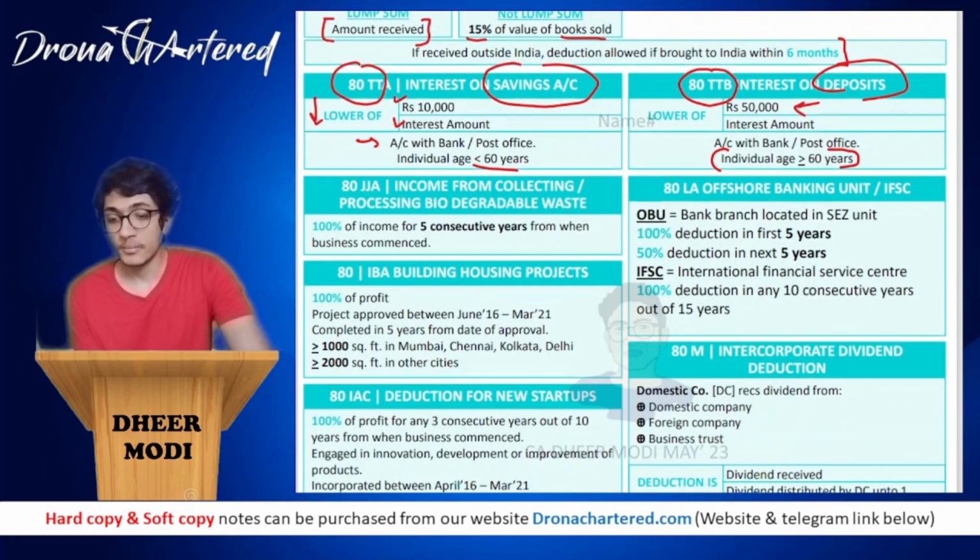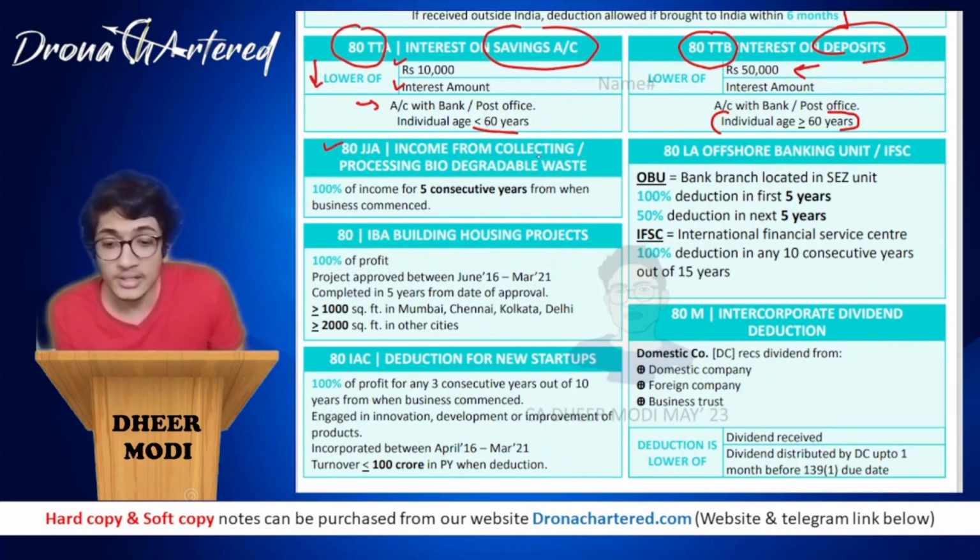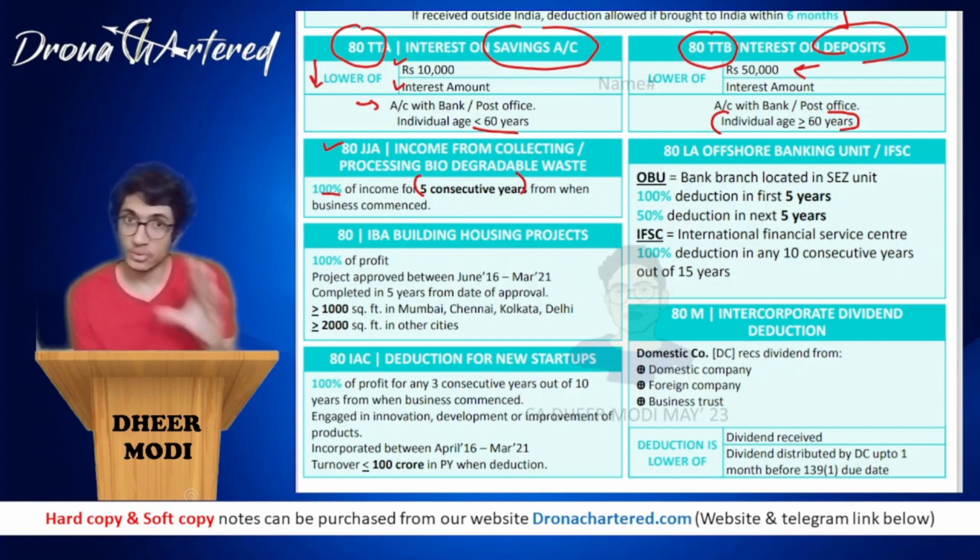Okay. Coming to your next section, that is section 80JJA. 80JJA is income from collecting and processing biodegradable waste. So any income that you earn from this business, 100% of income for 5 consecutive years from when the business commences will be allowed as deduction. Okay, so entire 100%.